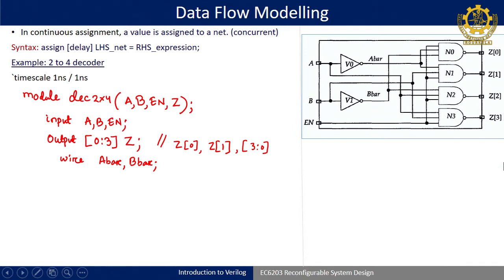Now you always have to check whether wires exist or not, meaning terminals connecting internal blocks, those which are not defined within the module as input or output, will be treated as wire. If there was no wire, as in the aperture, there is no need to write anything, but if it is a wire then you have to write it, else the syntax will tell you this is missing. You are nowhere defining A bar, but in the calculation of Z0, A bar is one of the inputs, so that we have to define. That is in data flow modeling, and in structural modeling it is also defined as a wire. For behavioral it is defined as reg, that we will see later.